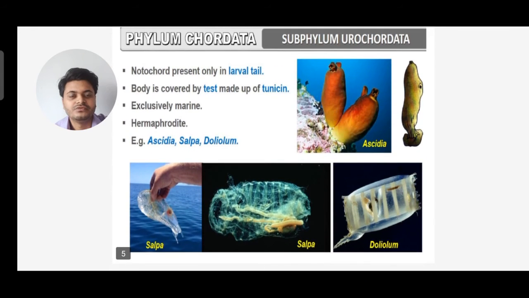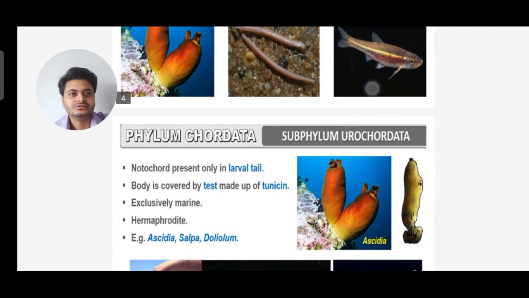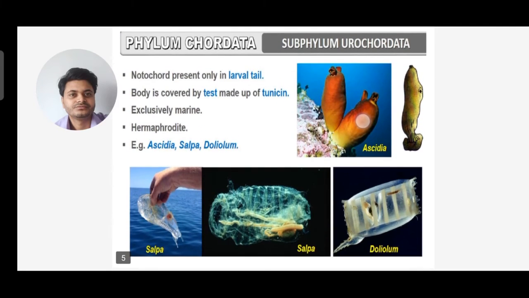So we'll move on within phylum Chordata to the subphylum Urochordata. Here we see that the notochord is present only in the larval tail. These are the characteristics of subphylum Urochordata. So notochord is present only in the larval tail.